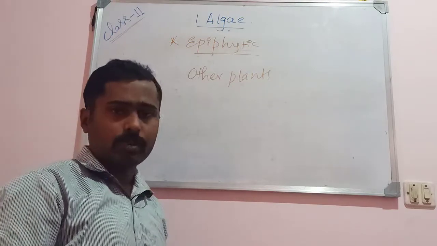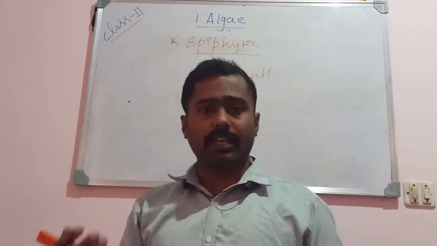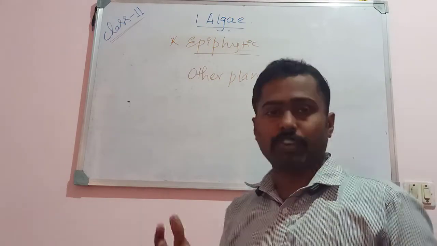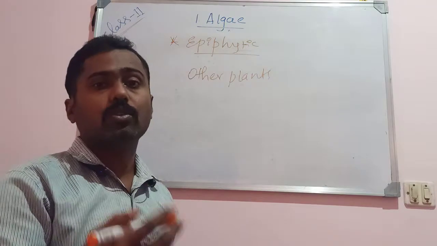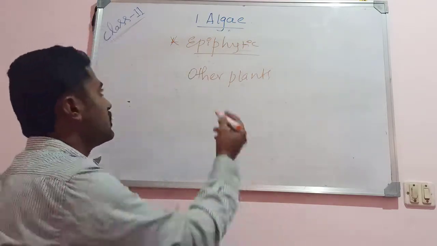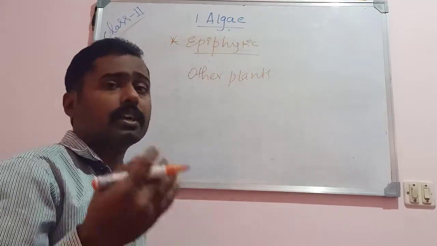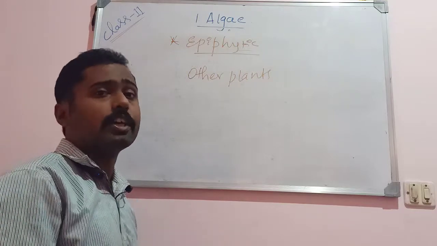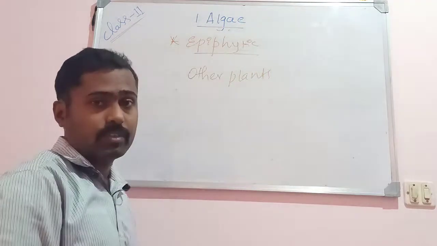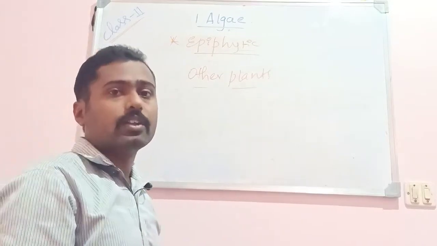It means some of the angiosperms, especially aquatic angiosperms, and even the higher, larger algae, can have smaller algae growing on them. Species of Oedogonium or Cladophora, for example, start growing on the branches of other plants. Such algae are said to be epiphytic if they grow on the surface of larger algae, bryophytes, or angiosperms. They are said to be epiphytes. Examples are Oedogonium and Cladophora.